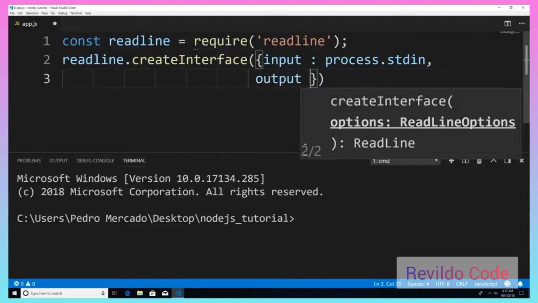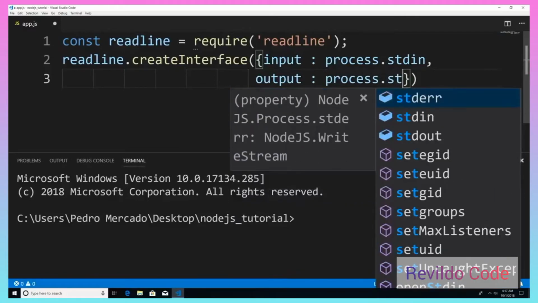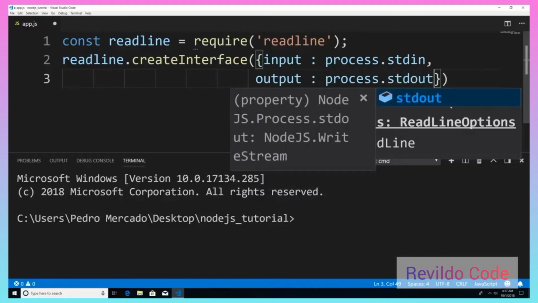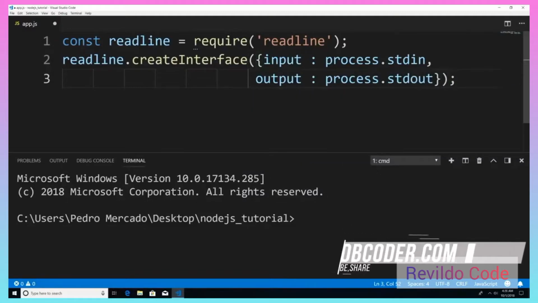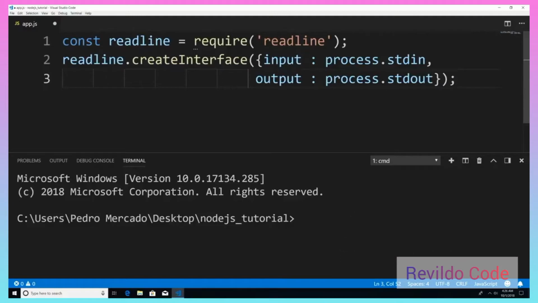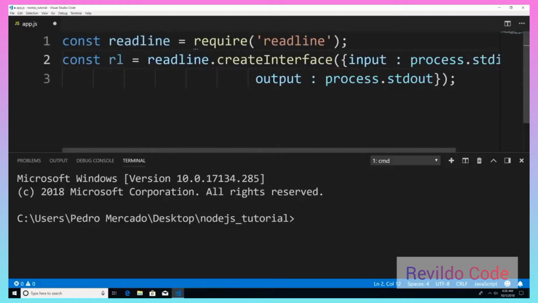So I'm just going to say output, and we're going to give it process.stdout, and that's going to stand for output stream. Now when this method is executed, it's going to return our readLine interface object. So let's save it inside a variable so we can use it. So I'm just going to say const rl is equal to this.